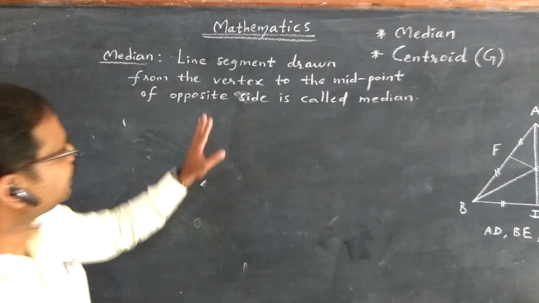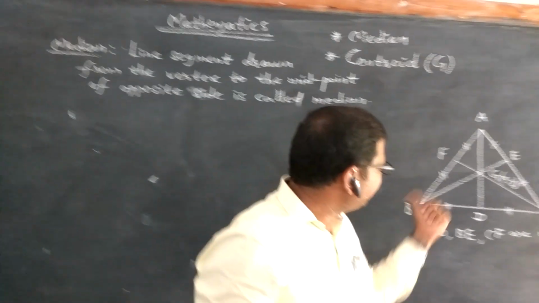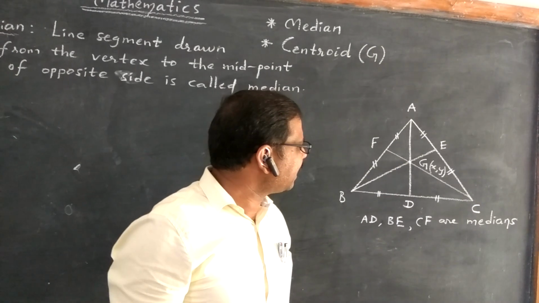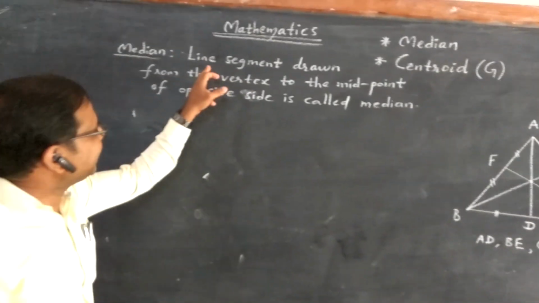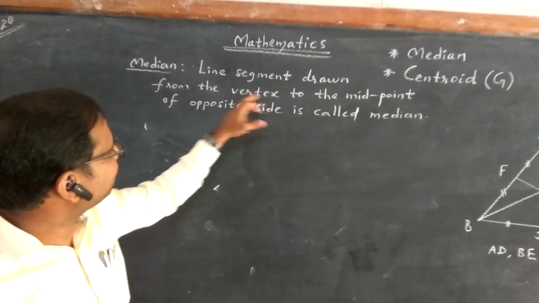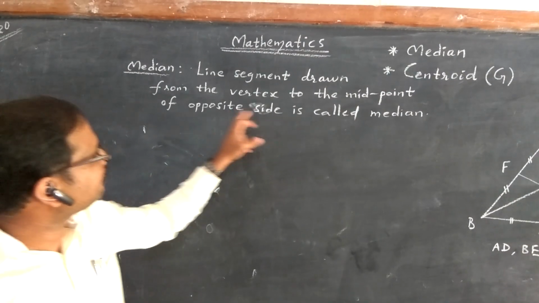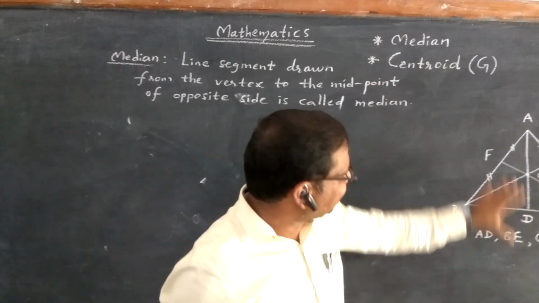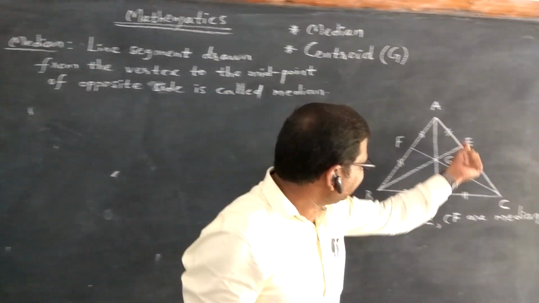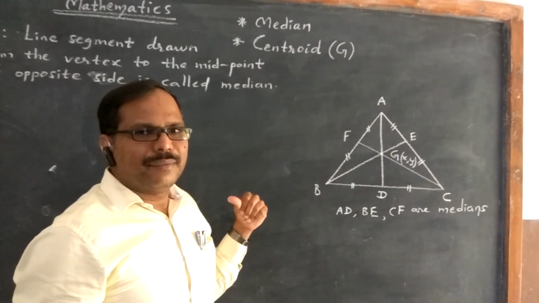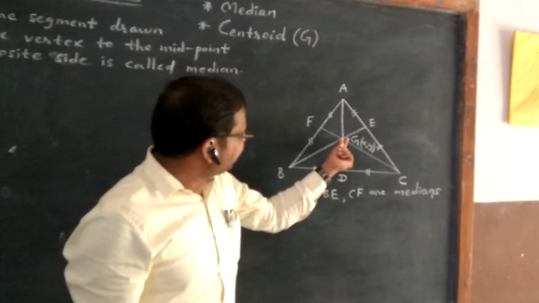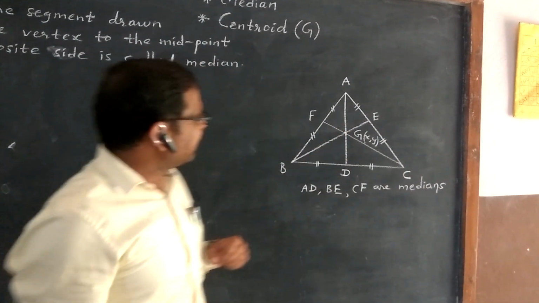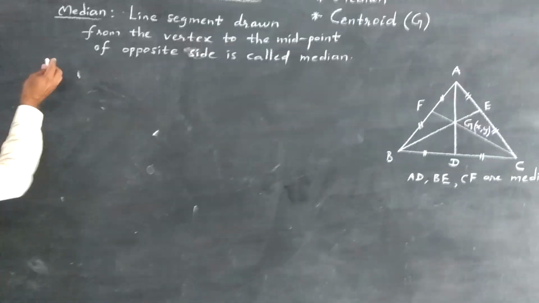Okay. So what are the medians? AD, BE and CF are medians. So in the triangle AD, BE, CF are medians. So they are meeting at one common point. That is called centroid.